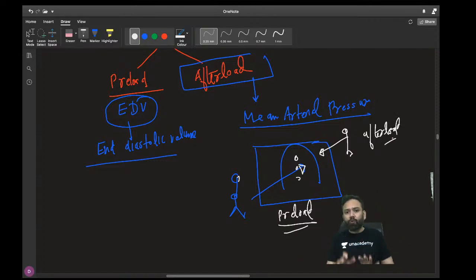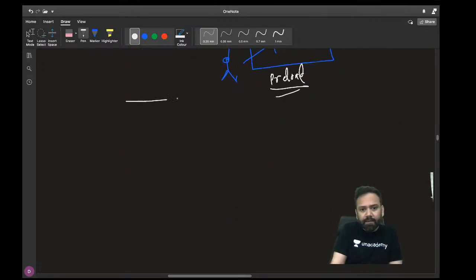Suppose you are inside a room and you want to open the door. The pressure you are applying is preload. And some other person is pushing the door, so that is afterload. Similarly, this is your beautiful heart, although it is not beautiful in my diagram.